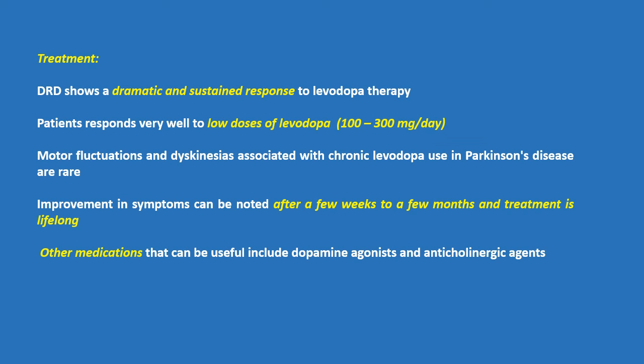Treatment. The condition shows a dramatic and sustained response to levodopa therapy. Patients respond very well to low doses of levodopa, 100 to 300 milligrams per day. Motor fluctuations and dyskinesias associated with chronic levodopa use in Parkinson's disease are rare. Improvement in symptoms can be noted after a few weeks to a few months, and treatment is lifelong.